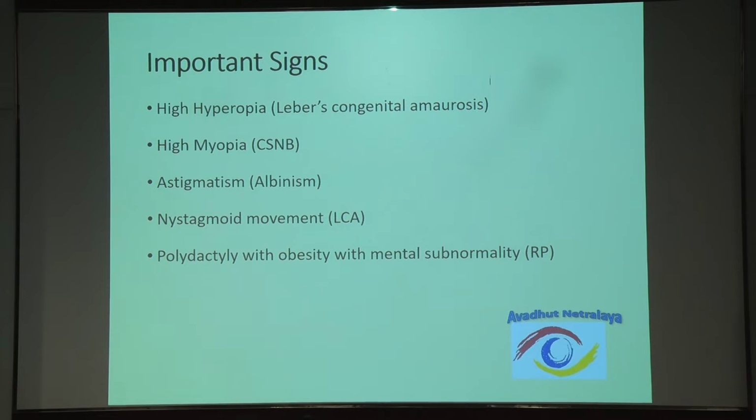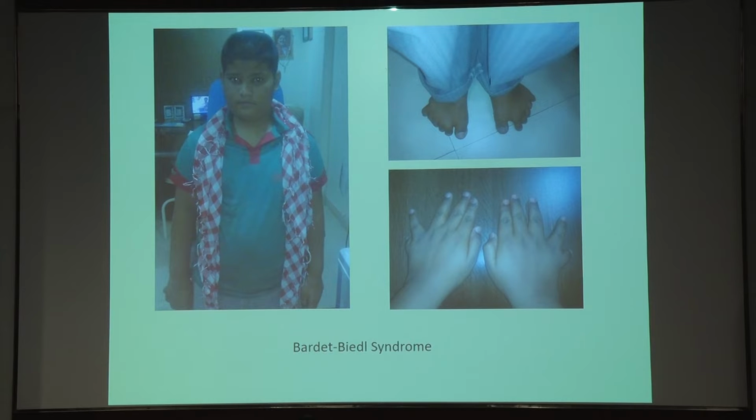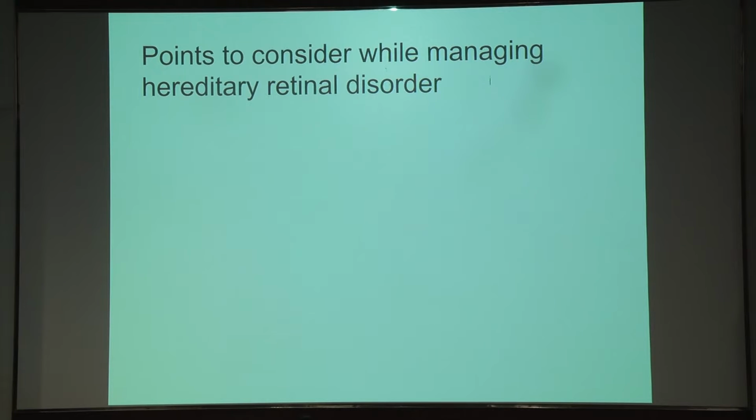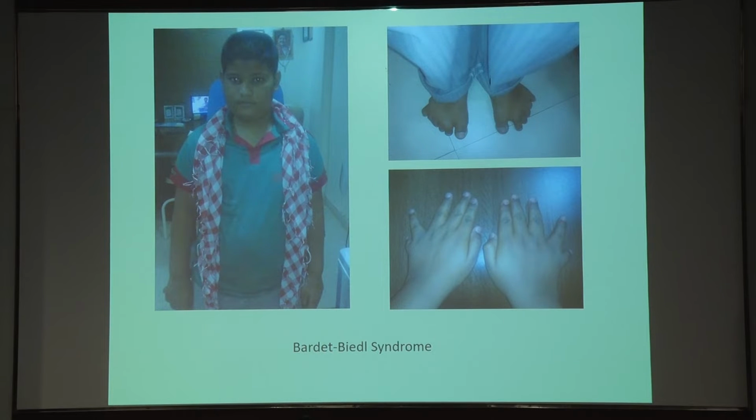We have also found that albinism has astigmatism as the most common refractive error, or a nystagmoid movement in a child, which I just showed. Or a patient with, I mean, look for other systemic features, like this patient with obesity. He is 5 years old. Along with that, he has polydactyly, which is a case of Bardet-Biedl syndrome, which is associated with hereditary retinal dystrophies.